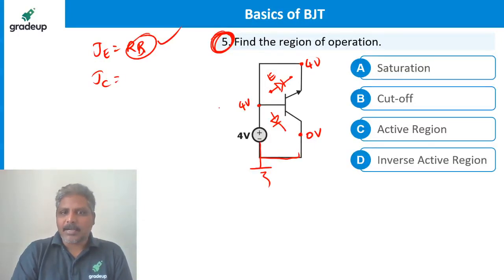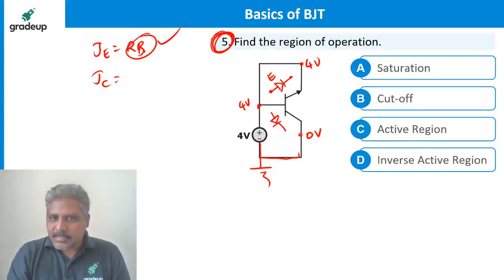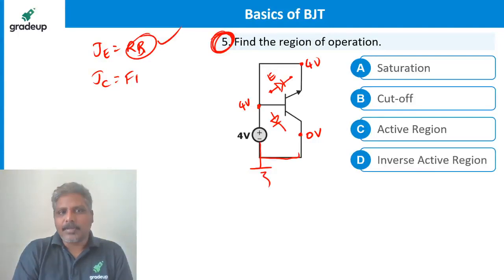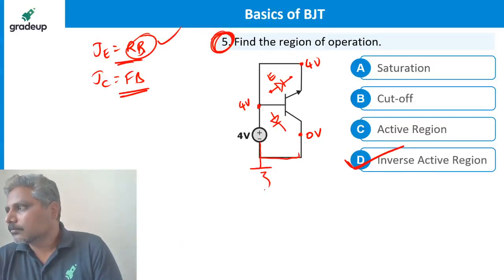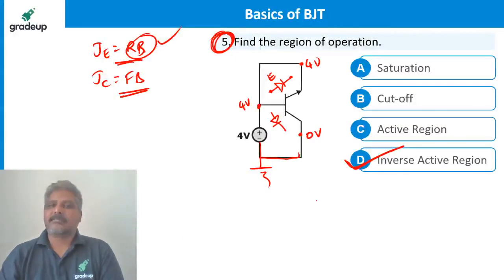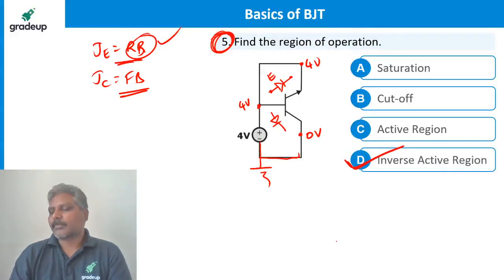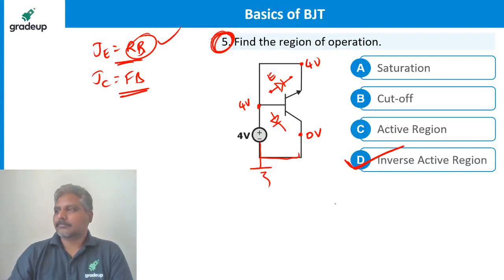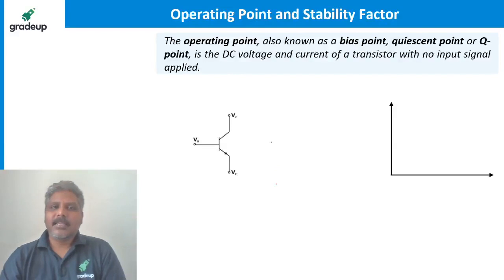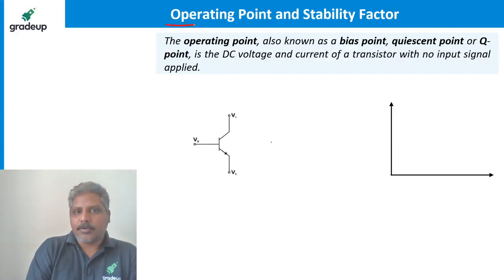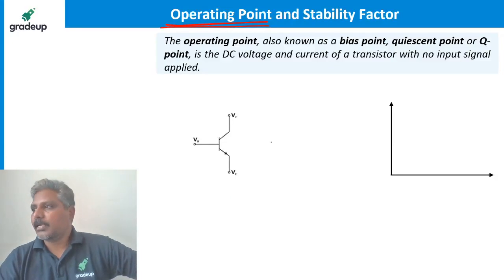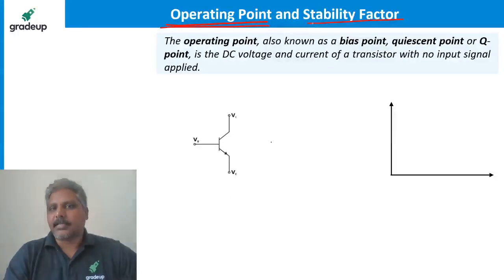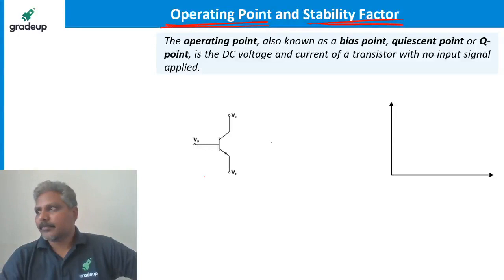Now JC, what happened? This is 4 and this is 0. Forward bias. JE reverse bias, JC forward bias is called as what? Inverse active region. Inverse active region. Clear? Now let's understand what exactly the operating point is. With this knowledge, you can understand what is operating point and what is stability factor. Let's go ahead. Are you ready?